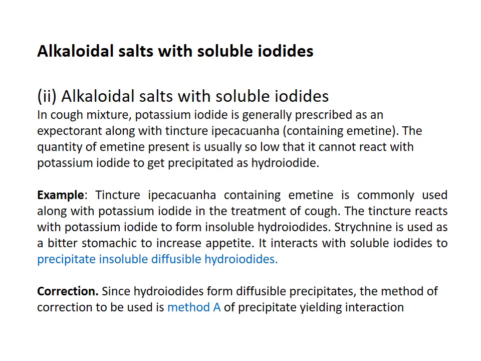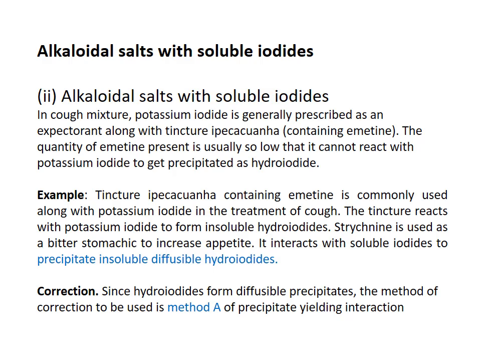So here, divide the vehicle into two equal halves, add what? Tincture ipecacuanha in one part of the vehicle and dissolve it completely. In the same way, potassium iodide is dissolved in the second part of the vehicle.